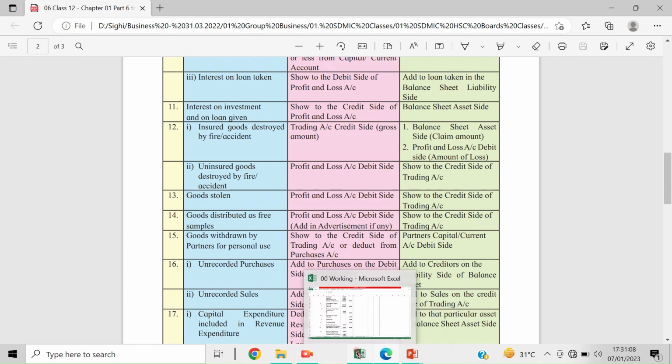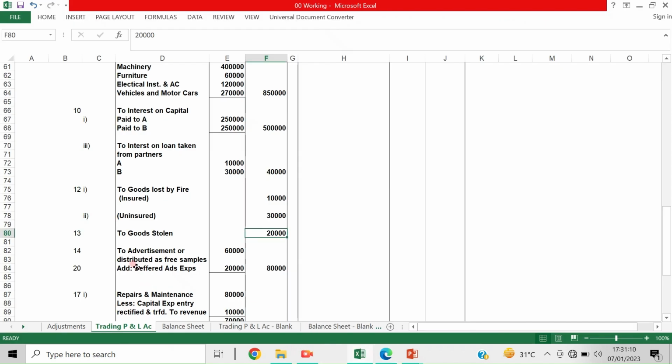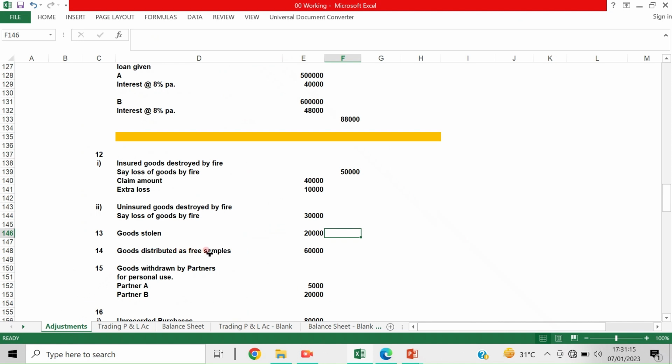So let us see. The 14th point is an adjustment entry. Goods distributed as free samples. Say goods worth 60,000 rupees for that entire year are distributed as free samples. This free samples is a type of advertisement.